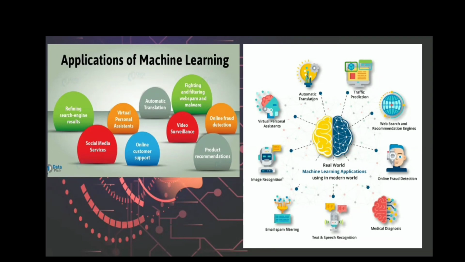This is automatic translation, traffic prediction. By traffic prediction we can save human lives. We can stop accidents. So it is a very important part of artificial intelligence. All these applications of machine learning we can see in our daily lives, to future life and predicted life. Artificial intelligence is all there.